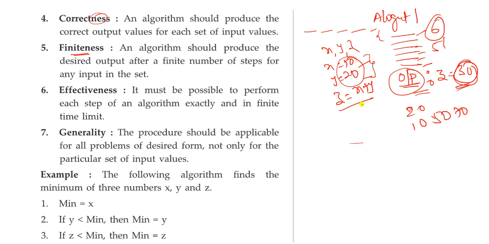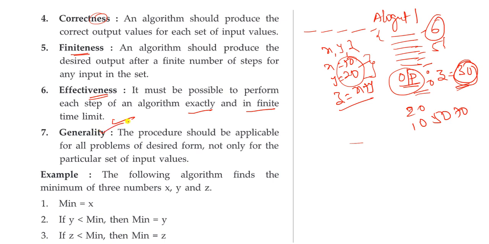Next, effectiveness. Effectiveness means it must be possible to perform each step of the algorithm exactly and in a finite time limit. The prescribed time limit will be there. Within the time limit only, that particular algorithm has to run. That is nothing but effectiveness.